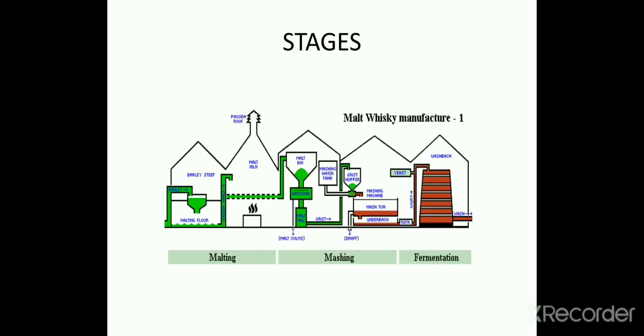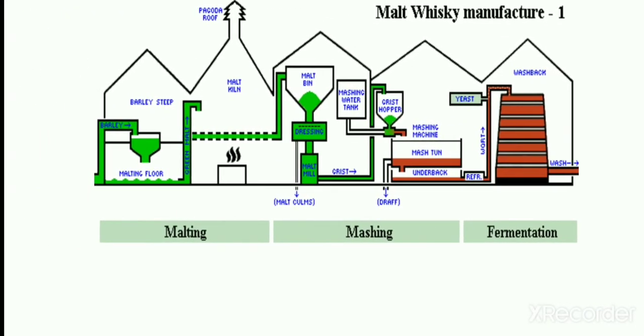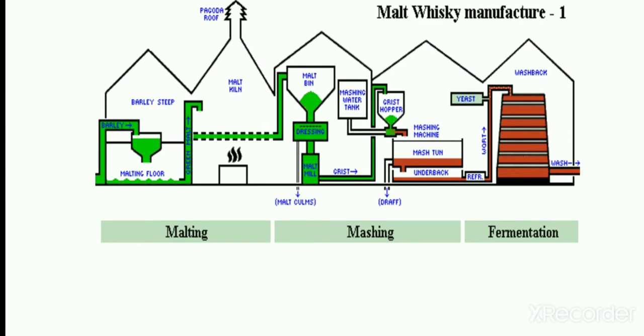These are the stages. First stage is malting flow, in which barley is used for malting, then malting kiln, then dressing, then mashing, and last is fermentation.